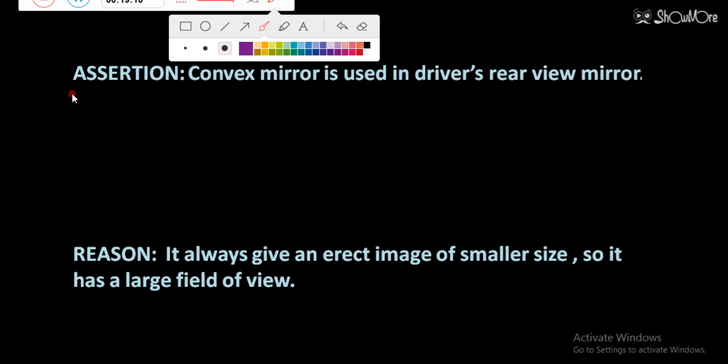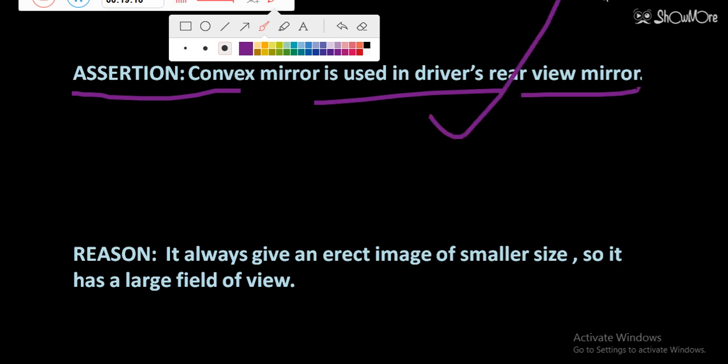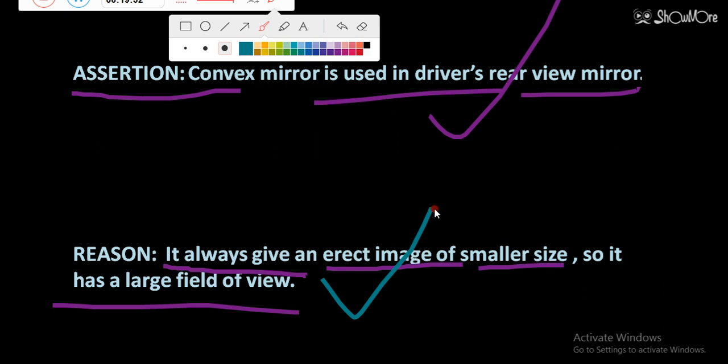Now see, assertion: convex mirror is used in driver's rear view mirror. Yes, this mirror is used, convex mirror. Reason: it always gives an erect image of smaller size, so it has a large field of view. Yes, this is also right, because a convex mirror always gives an erect image in every situation, and it will always give a small size image. That's why we can see the larger area. We can see a wide area in the mirror, like the side mirror of a car or the side mirror of a bike.